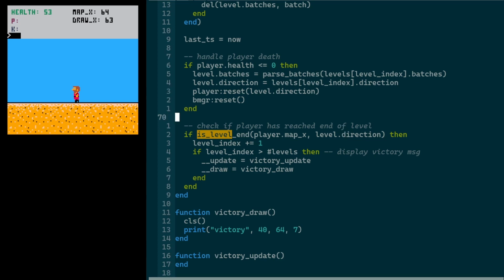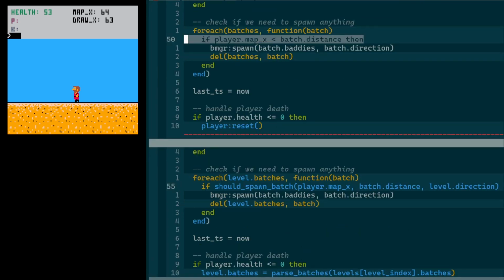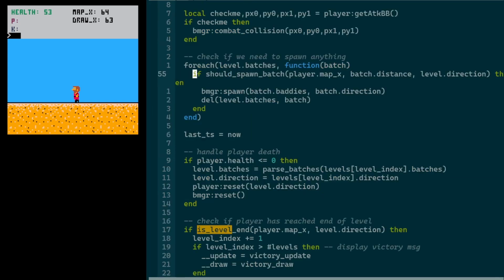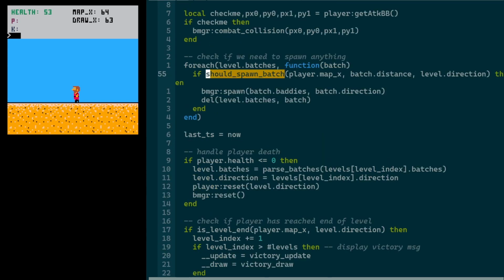Similarly, the other thing that was sort of dependent on the player's position is when we spawn the enemies. And same thing here. I was doing, if the player's map position is less than the distance defined for that batch, the spawning location. But again, that only works in one direction. So I did the same thing here. I created this shouldSpawnBatch function. And it's very, very similar to isLevelEnd, right? It's basically just like if the direction is like this and the player's X has this relationship to the batch's X, then spawn, otherwise don't. And that worked out pretty well after some interesting bugs.